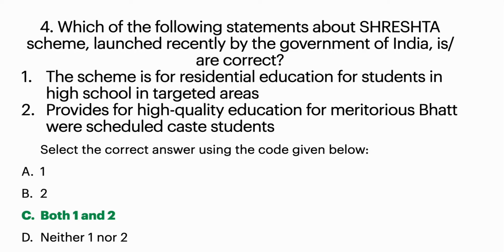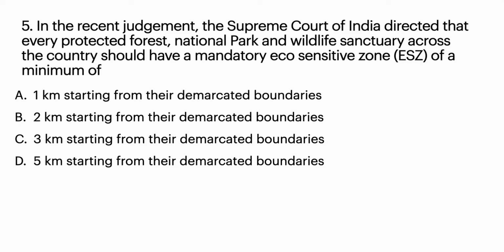So the fifth question is, in the recent judgment, the Supreme Court of India directed that every protected forest, national park, and wildlife sanctuary across the country should have a mandatory eco-sensitive zone of the minimum of option A, 1 kilometer starting from their demarcated boundaries, option B, 2 kilometers starting from their demarcated boundaries, option C, 3 kilometers, option D, 5 kilometers.